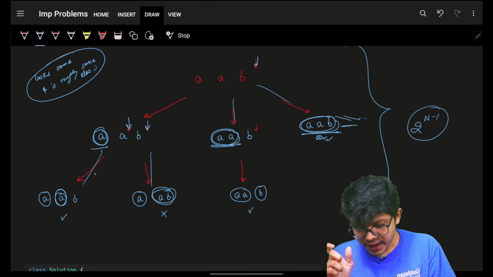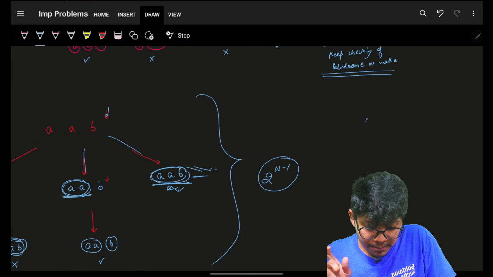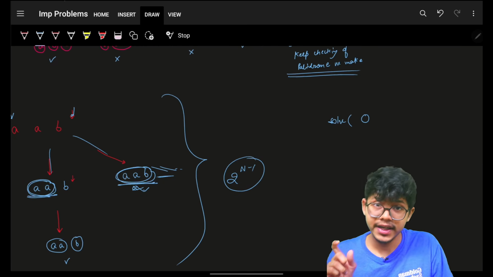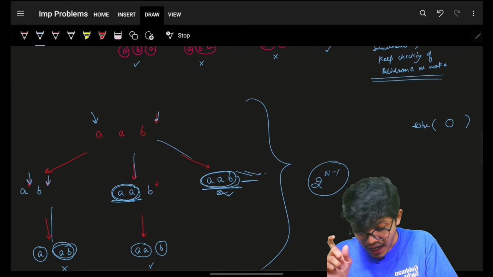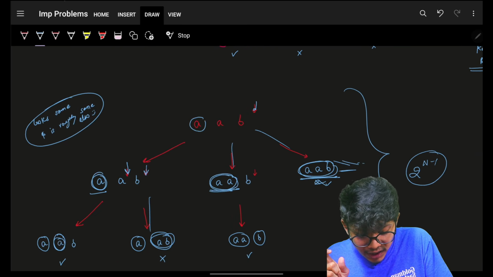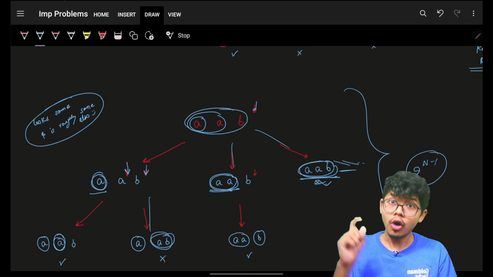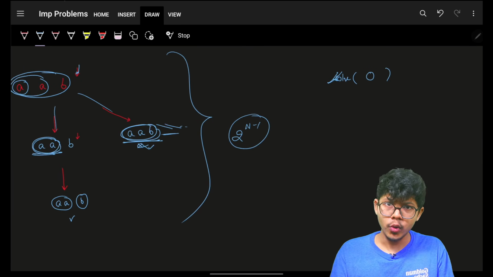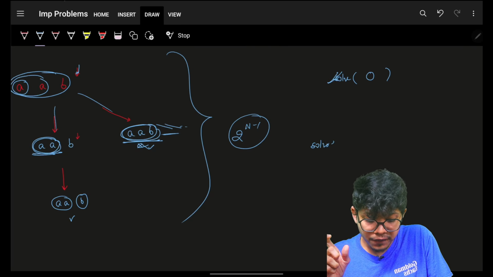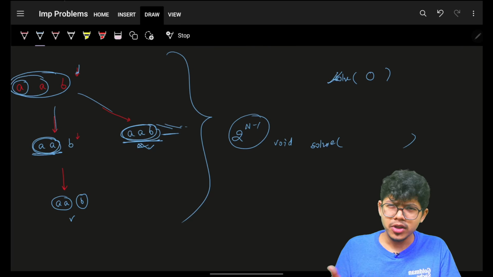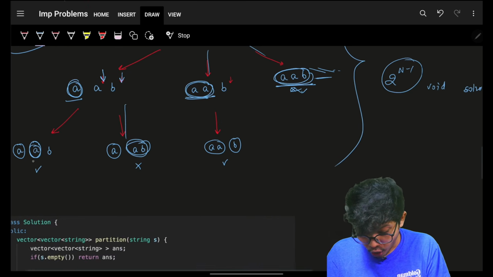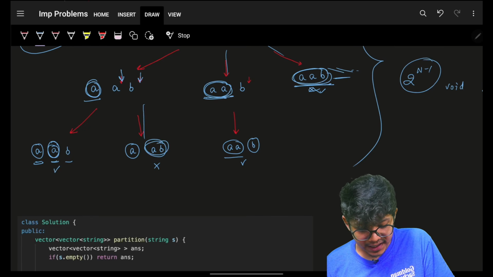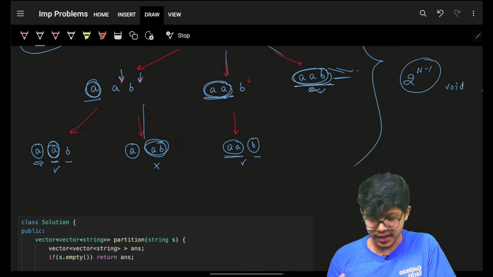Now, how will you write the code for this? It's very simple. In the very beginning, you will start off with index 0. Now I have to make sure I try all the possible left strings. This is my main function, in which I will call my solve function. My actual solve function will not return anything, because I ultimately have to grab all these final strings, which means my final answer should contain AAB and AAB. Again, this AA is together and this A, A are different.